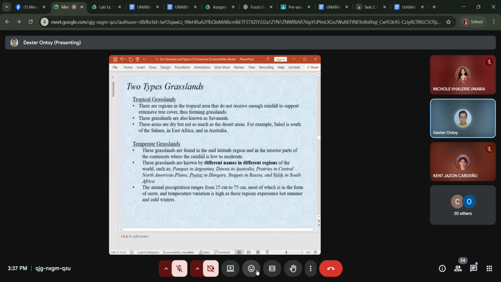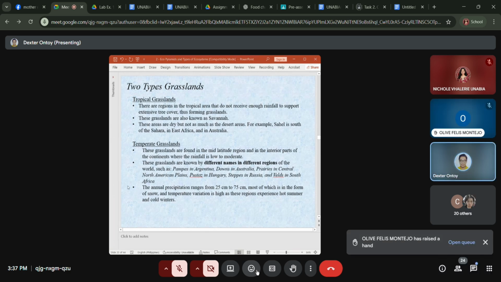So the tropical grasslands are practically dry. These are the kind of grasses that you can find in areas that are a little bit nearer the equator. How about temperate grasslands?